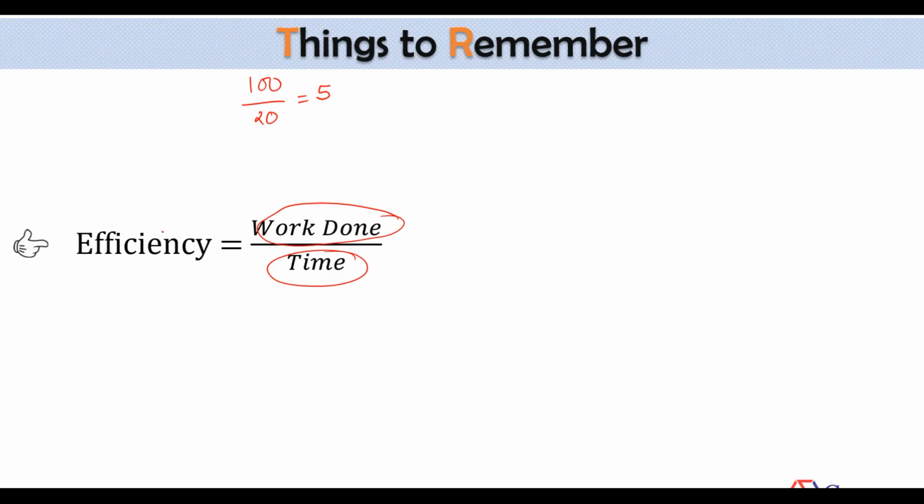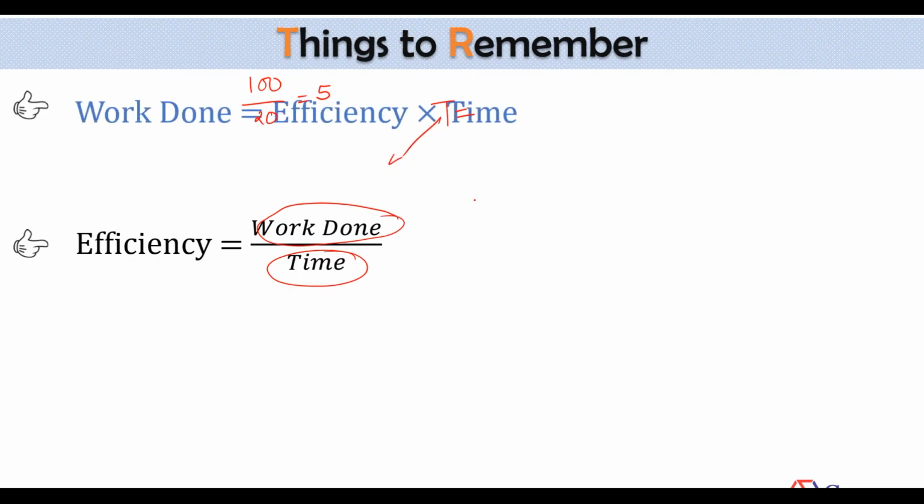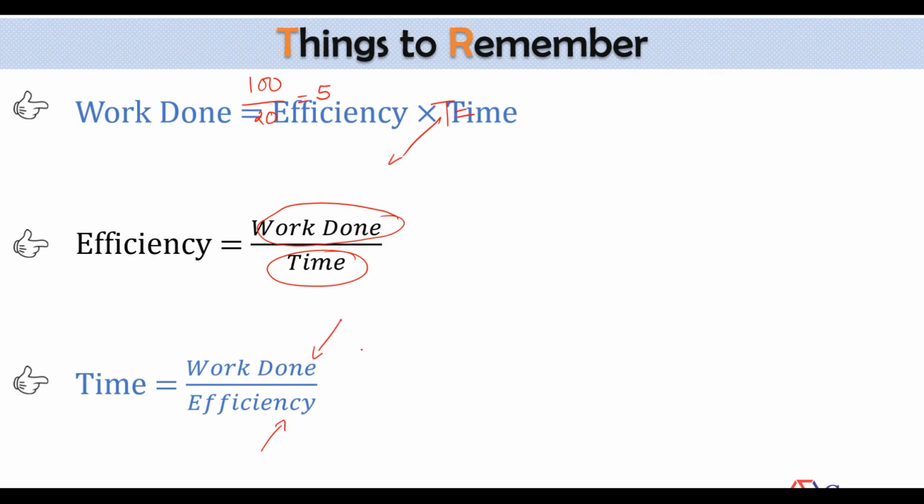So this is the relationship among three terms. Sometimes I'll ask you, what is the time required? So what's the time required according to this formula? You'll say work done by efficiency. So work done must be equal to efficiency into time, or efficiency is equal to work done by time, or the time taken to finish a certain piece of work is always equal to the work divided by your efficiency.